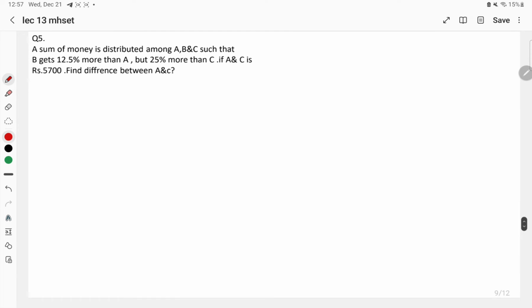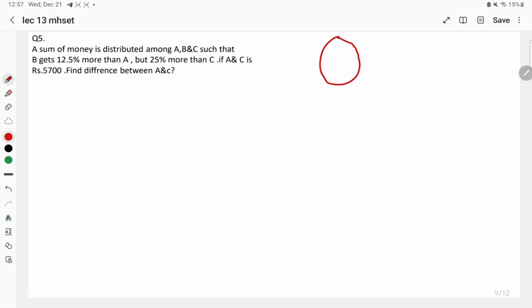Moving on to the next question. What is given here now? A sum of money is distributed among A, B and C such that B gets 12.5% more than A but 25% more than C. If A and C is rupees 5700, find the difference between A and C. What is given over here? Look now.